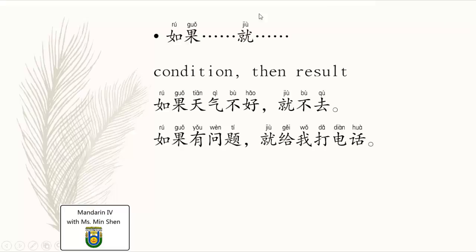Last, we look at this structure of the sentence. 如果……就……. Actually, before we already got to know 如果 means if, tells the condition, and 就呢 is the expression to connect two clauses and tell the result. We can put them together. 如果……就……, if then. 如果天气不好, if the weather is not good enough, 就不去, then the result is not go.